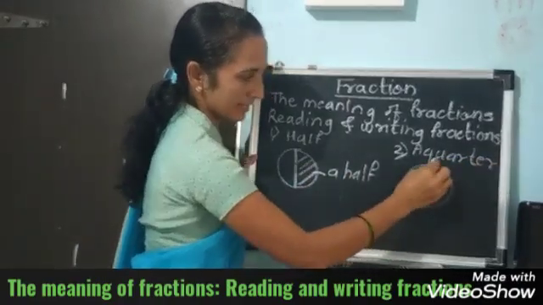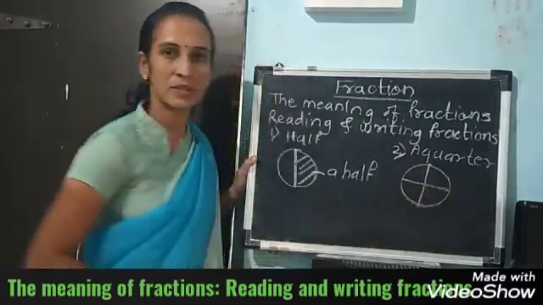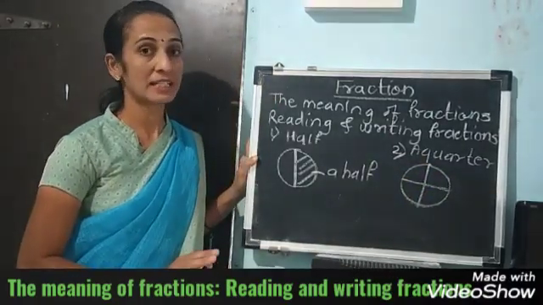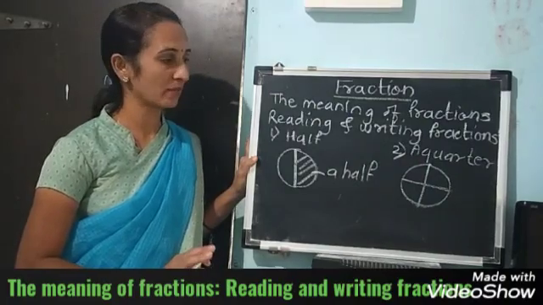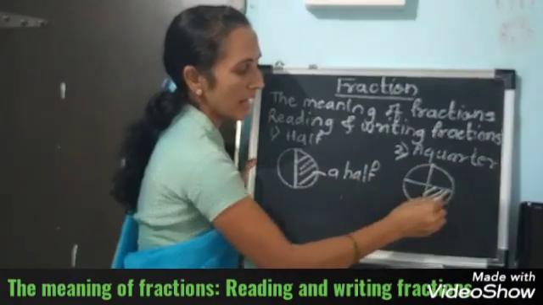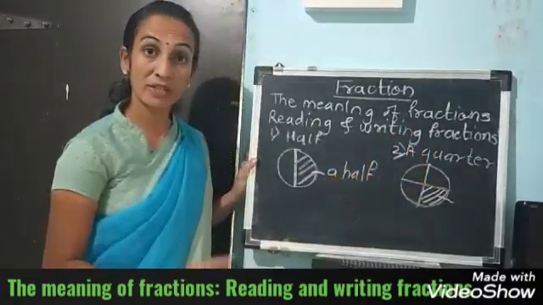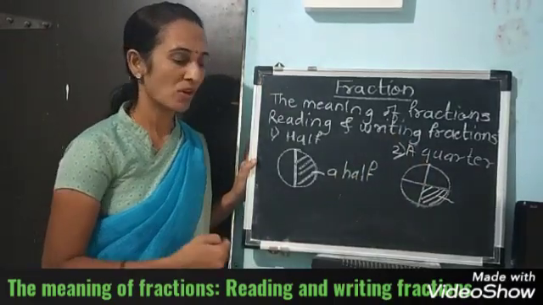Now it is one circle. I am cutting it into 4 equal parts. The 4 parts are equal. I have cut it into 4 equal parts, and one part is called a quarter or 1/4. We can say 1/4 also or a quarter.